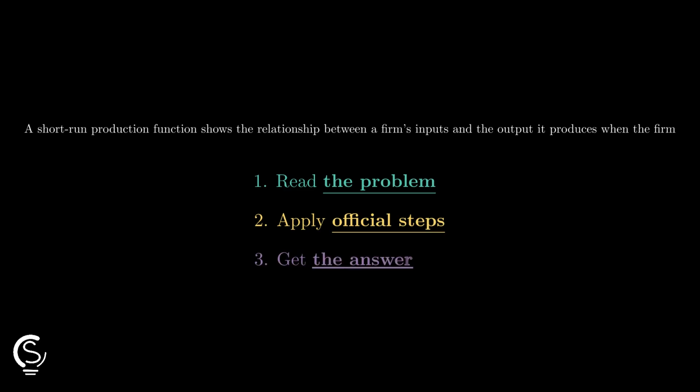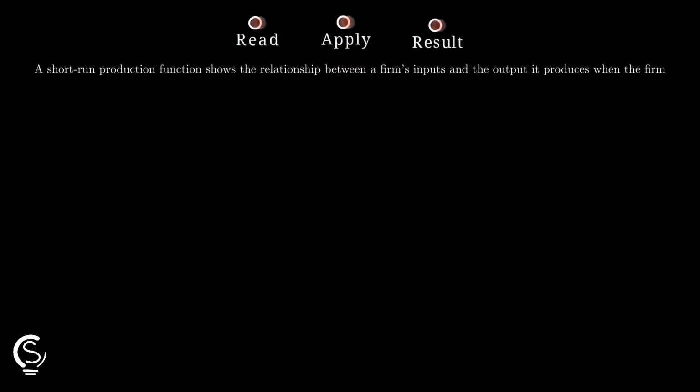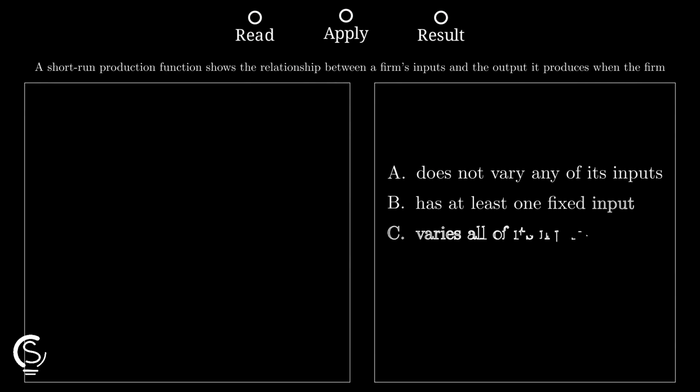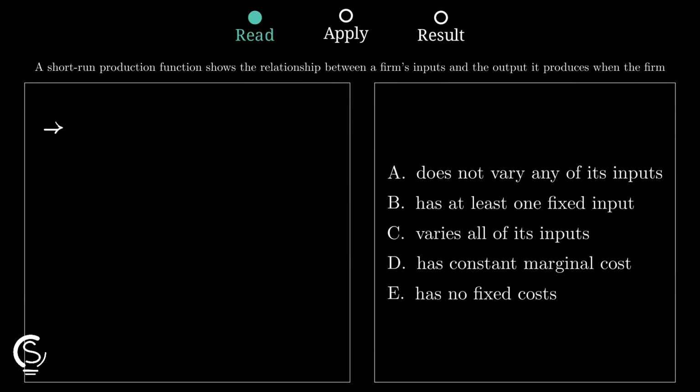Let's go! Short run questions are free points if you lock one idea fast. Not every input can change, and that clue tells you the answer quickly. Start with the definition. In the short run, a firm can change some inputs, like labor, but at least one input cannot adjust yet, and that fixed input is the key.